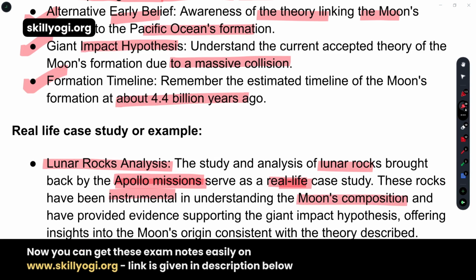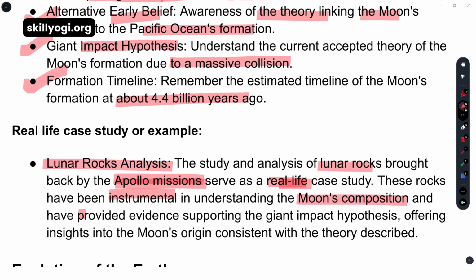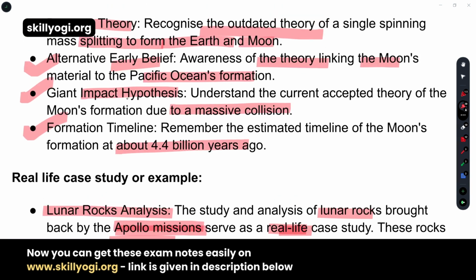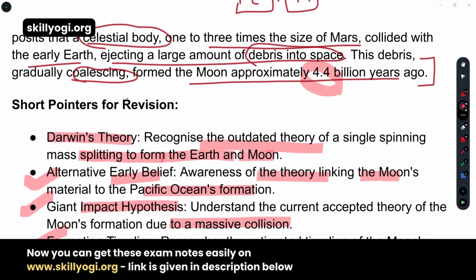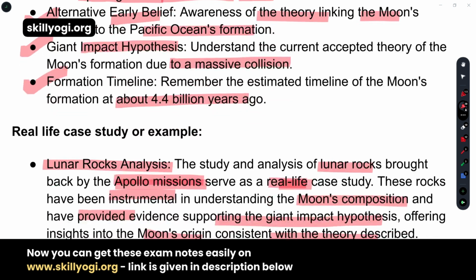Like on our Earth there are different gaseous and dust compounds, for the moon these rocks provided evidence supporting the giant impact hypothesis, offering insights into the moon's origin and consistent with the theory. The theory name, as we just learned for the moon's formation, is the giant impact hypothesis.